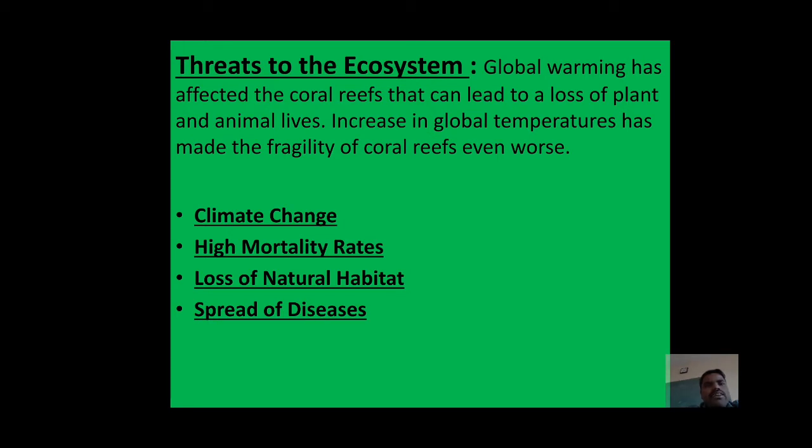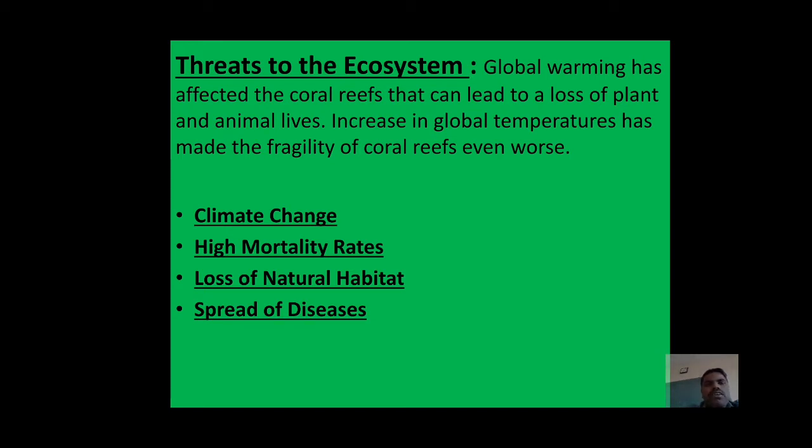Because of the increasing temperature, the fragility of coral reefs gets even worse, meaning breaking of the coral reefs that we can see in the sea level or in the water bodies. Fragility means the quality of being easily broken.